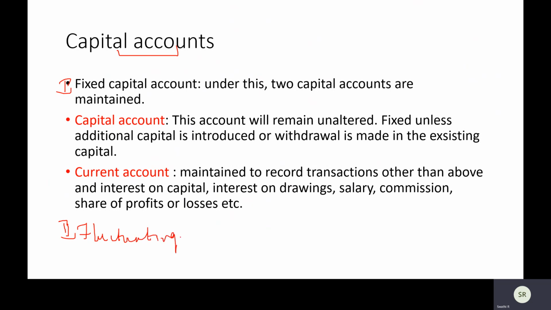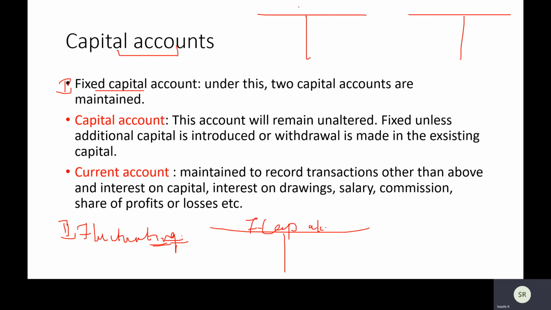As the name suggests, that is the literal meaning of both. Fixed means something that will remain constant. Fluctuating means that it will keep changing. Two capital accounts you have: one is the fixed capital account and the other is the fluctuating capital account. Under the fluctuating capital account, you have one capital account. It will be written as capital account, or to have much more clarity, fluctuating capital account. Then what about the fixed capital account? Under the fixed capital account, you will make two accounts. One, you will call it capital account, and the next one, you will call it current account.